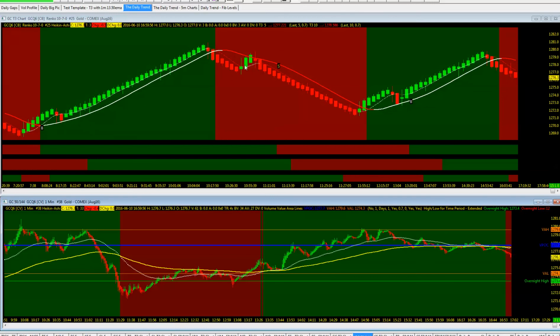Sell signal to the downside. Again, not one of the better setups that I would be looking for. And right there, back to the upside. Again, all this not looking like any gold standard setup, but again, nice to see a trend move, at least in the early part of the session.